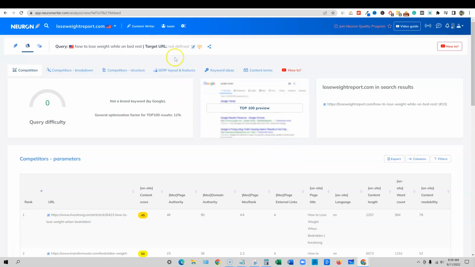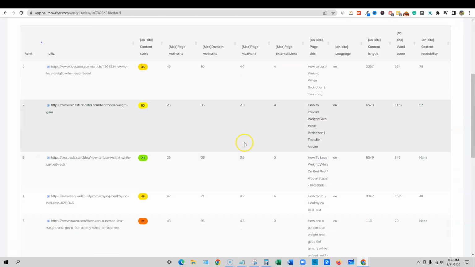With Neuronwriter, I don't really know if you can just add a URL to optimize, but I want to come through and look at this. When we come in here, domain authority, Livestrong, this right here is bedridden. We're not going to be able to rank for this keyword, at least in the top position, because we're going against a DA of 90 and they are optimized for this keyword. I mean, it's close enough, right? So we're not going to be able to rank number 1, but there is a little bit of hope right here looking at this, like 26 right here.